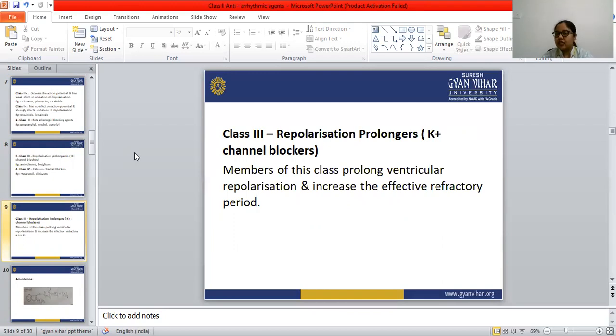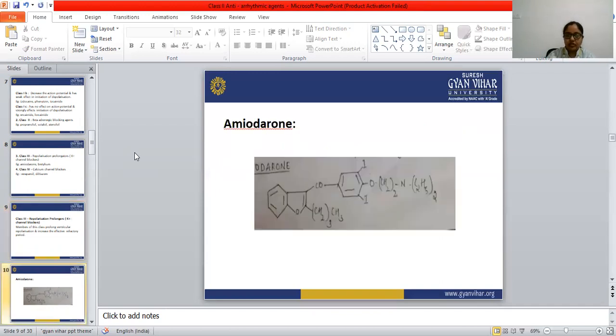Okay, let's see the structure of amiodarone.